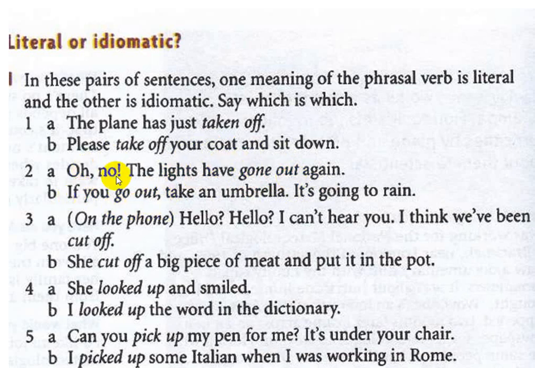B. If you go out, here "go out" is clearly understood. It is a literal phrasal verb. Take an umbrella, it's going to rain. If you go out, when you leave, it is understood. This sentence is understood, so it is a literal phrasal verb, meaning the meaning is literal. So number 2A is an idiomatic phrasal verb and B is a literal phrasal verb.